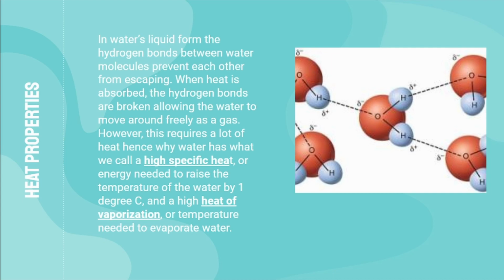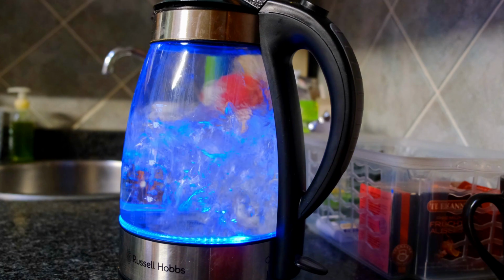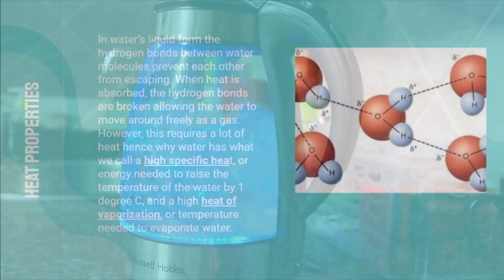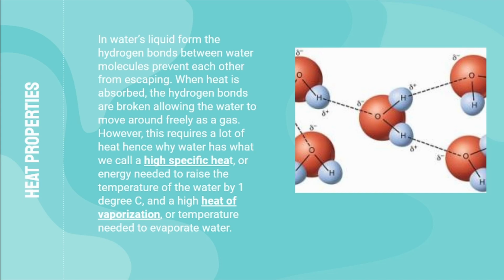Next, water has a few unique heat properties. In water's liquid form, the hydrogen bonds between water molecules prevent each other from escaping. When heat is absorbed, the hydrogen bonds are broken, allowing the water to move around freely as a gas. However, this requires a lot of heat, hence why water has what we call a high specific heat, or energy needed to raise the temperature of the water by 1 degree Celsius. And it also has a high heat of vaporization, or the temperature needed to evaporate the water.